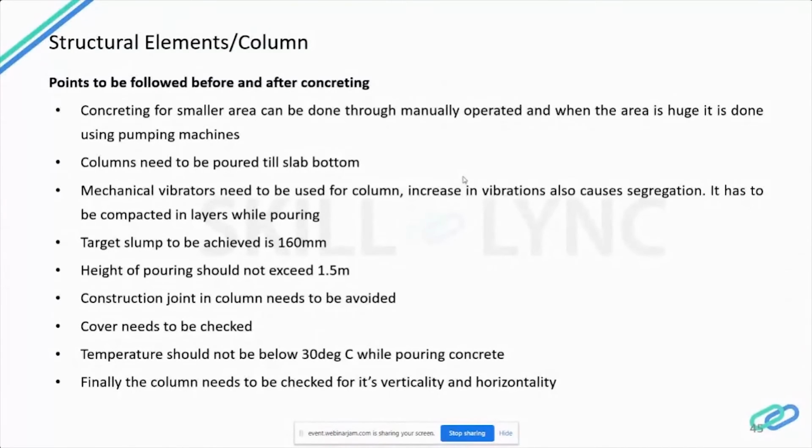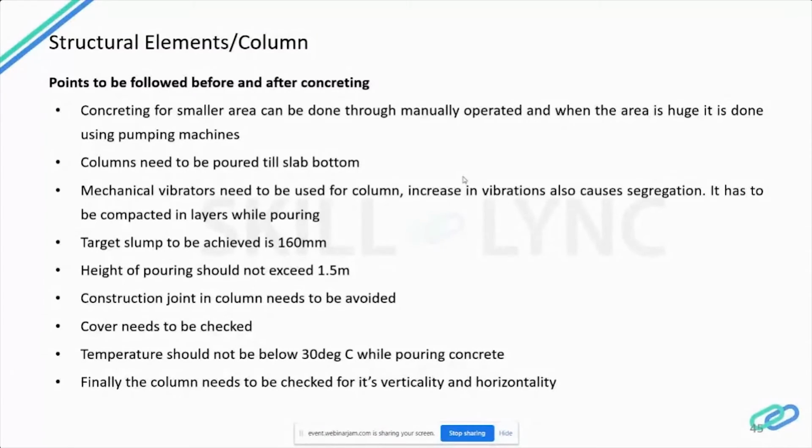When you are pouring concrete to the columns, it should be poured till the slab bottom, and it should not be left, and proper vibration has to be provided to avoid honeycombs and also segregation. While pouring, it should be poured and compacted in layers, and it should be vibrated while pouring itself.